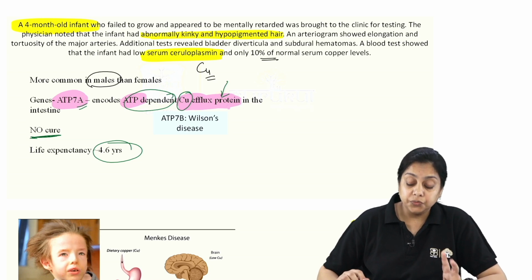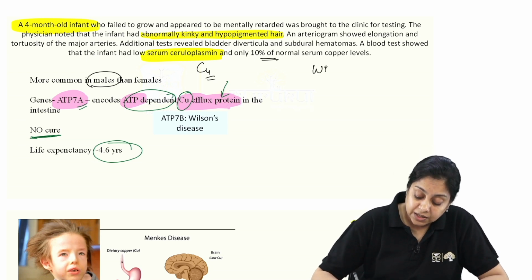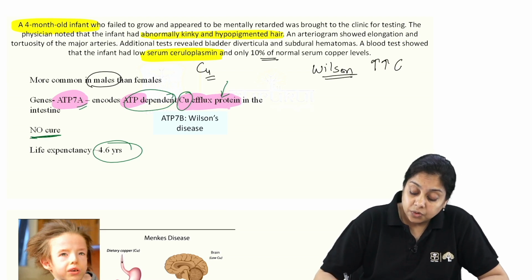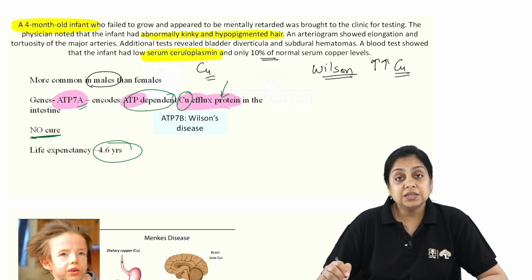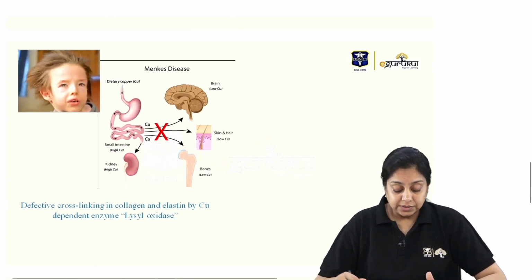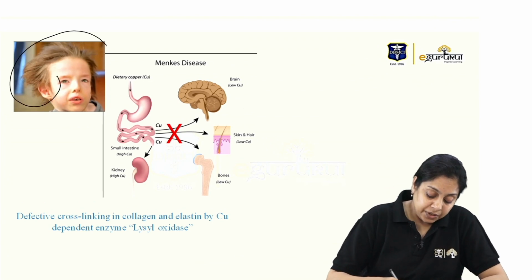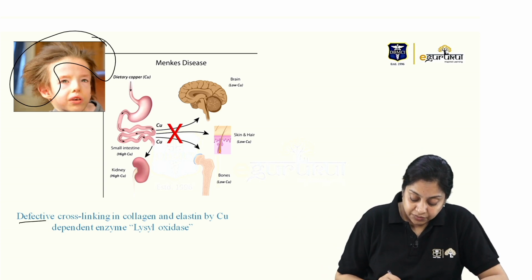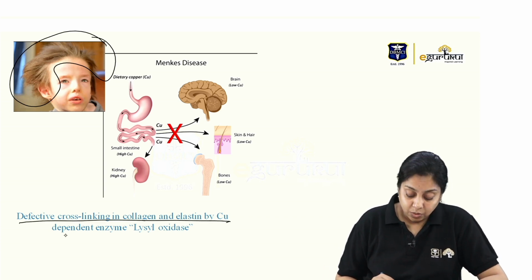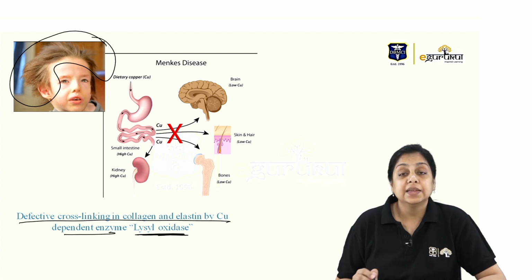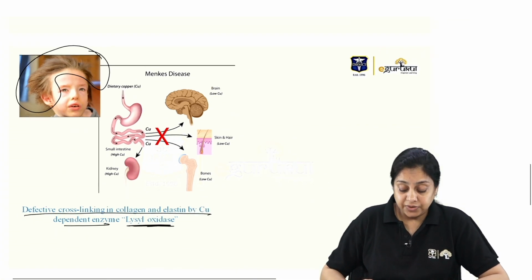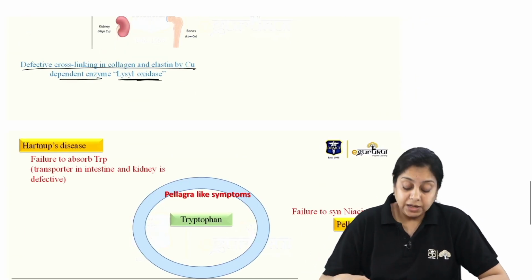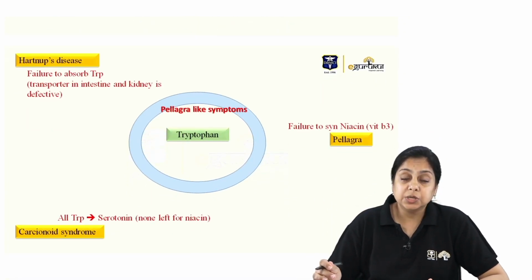Now here don't get confused with Wilson's disease. Many a time many students do. Wilson's disease is excess level of the copper ions, right. Menkes is the lower levels of the copper ions, like this steely kinky hairs, right, and that is defective cross-linking of the collagen and elastin by the copper-dependent enzyme lysyl oxidase, that is leading to all these defects of the Menkes disorder.